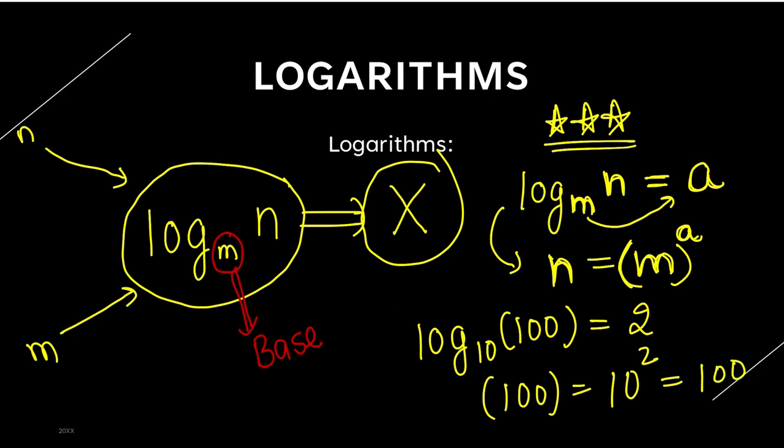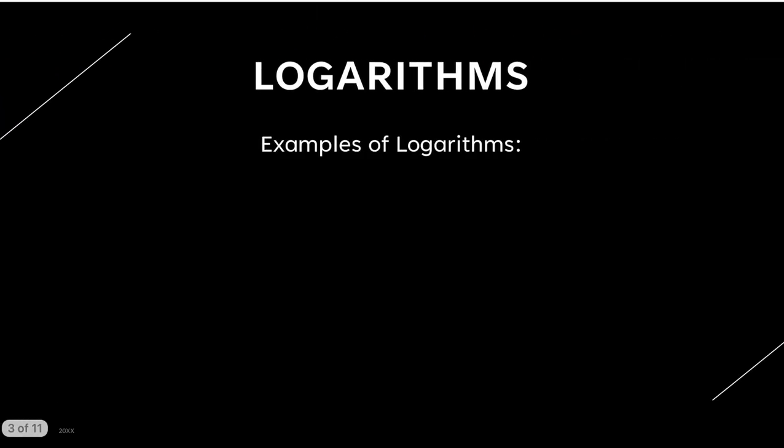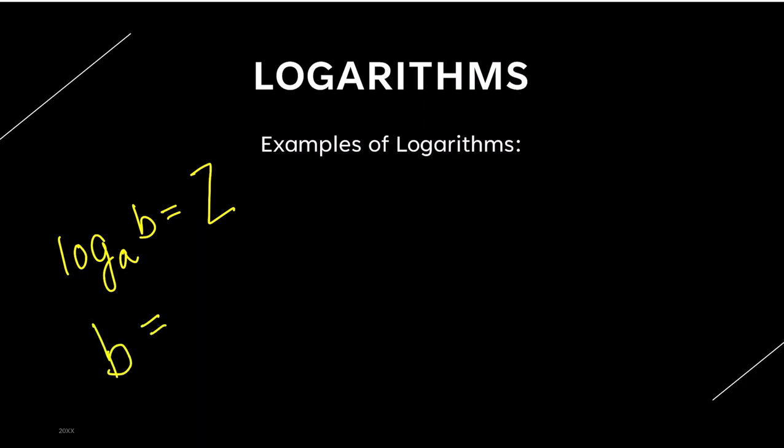So, just for the understanding, or in future also, just recall how to convert log into an exponent form, or exponent means power form. I will write it again here. Suppose log of b with base a is z. What is b? b is equal to, take a on this side, a raised to power z. I hope this is clear.